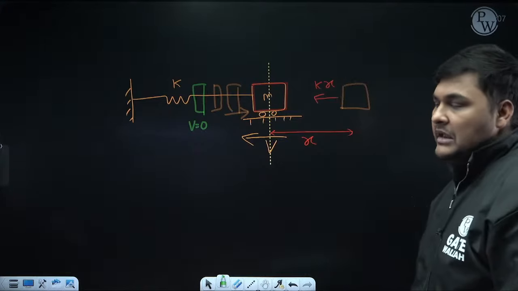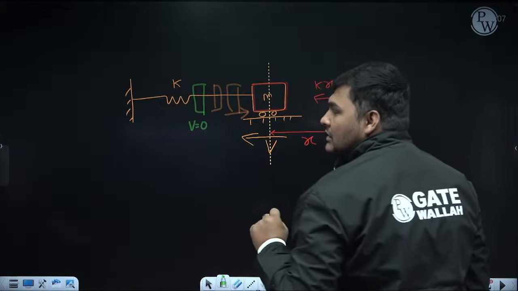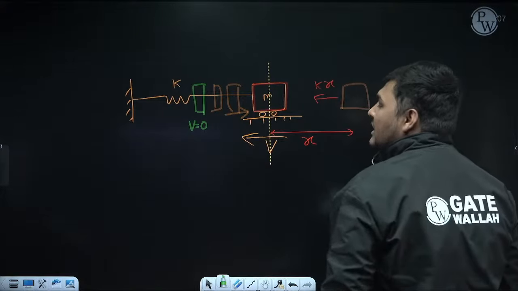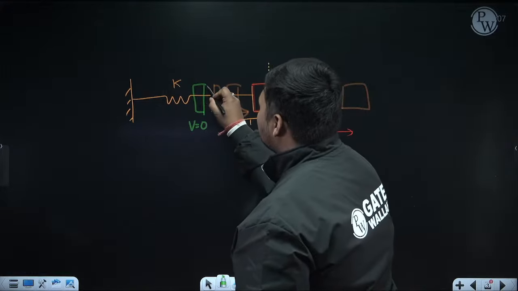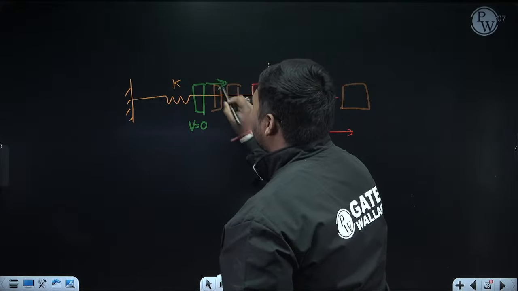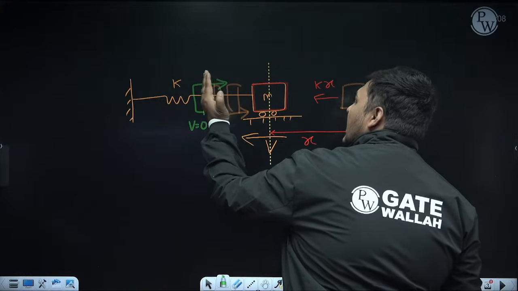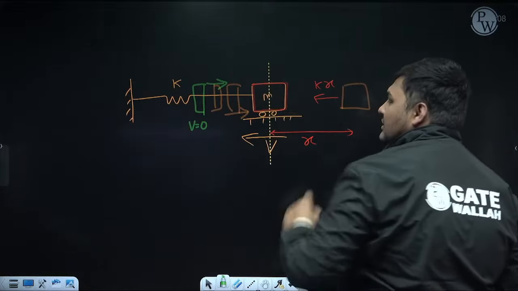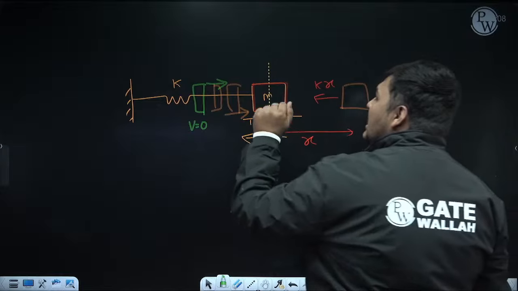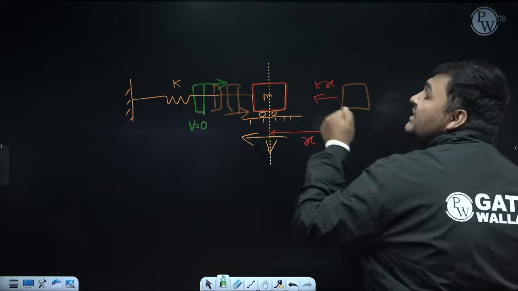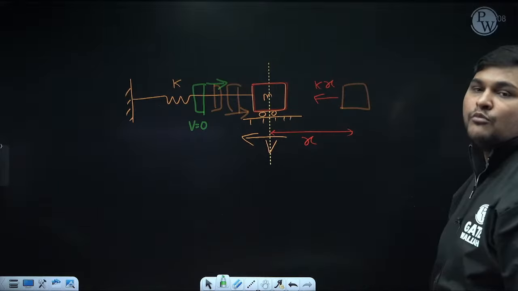Now, since here velocity is 0, the body should stop here. Yes, but it will not stop here. Reason? Because it is not its mean position. At this position, restoring force is acting towards mean position, in this direction. Due to this restoring force, again it will move towards mean position. And when it moves towards mean position, again its velocity will increase. Reason? Because the restoring force is acting in the direction of motion.